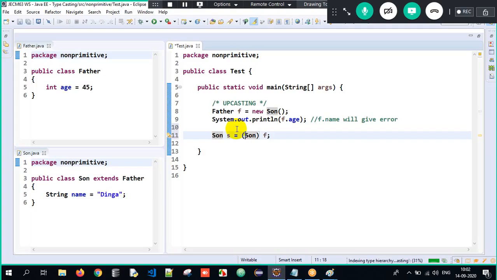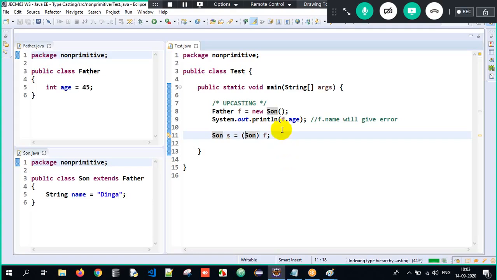Further clarity here. Downcasting will always happen explicitly, and that too after upcasting. We cannot do it directly over here. Got it? I hope you all got the basic idea about the content here.